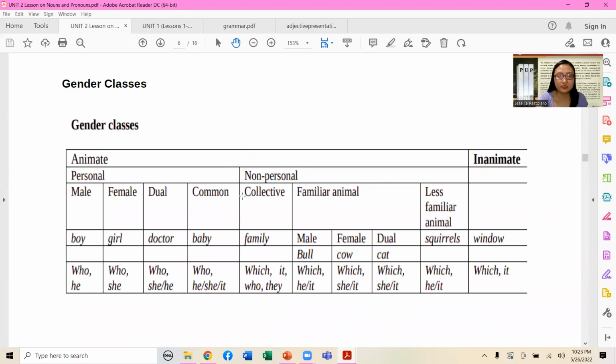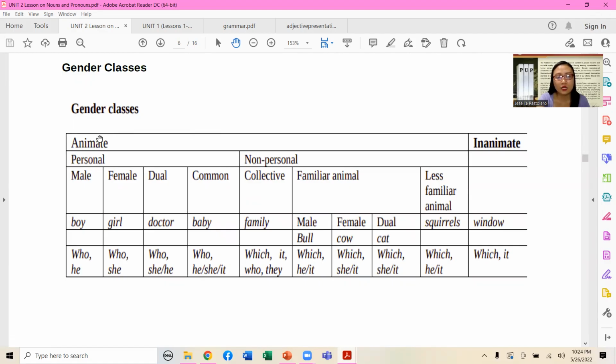So here are examples of gender classes. As you notice, when we were young, we were already exposed to this diagram. When we talk about personal and non-personal, and inanimate object, we have a particular noun for usage. For example, for personal, we have male, female, dual, and common. Non-personal, we have the following categories: collective, familiar animal, less familiar animal.